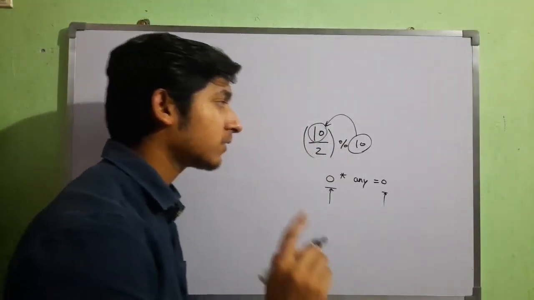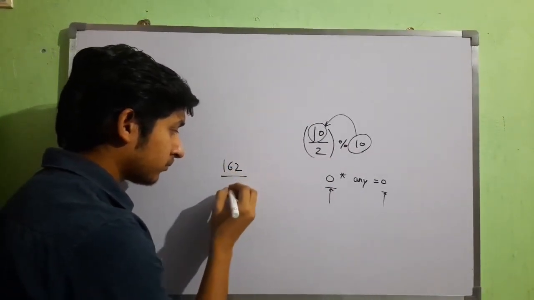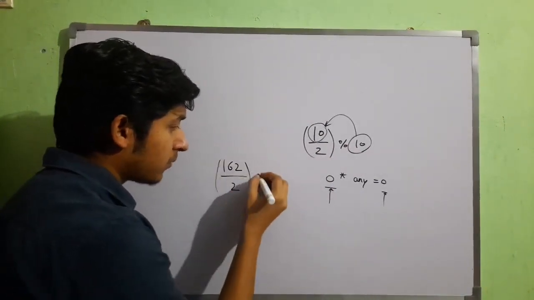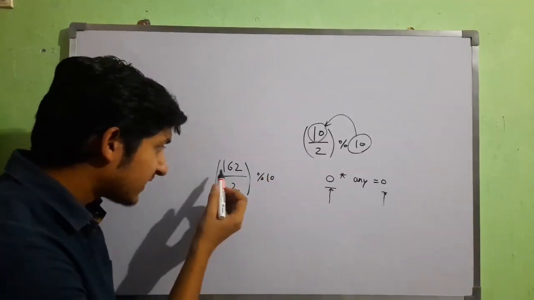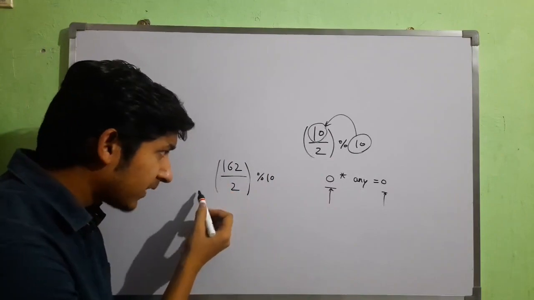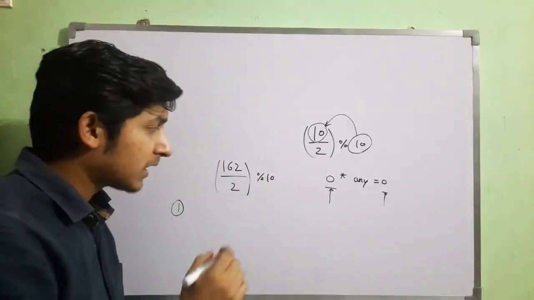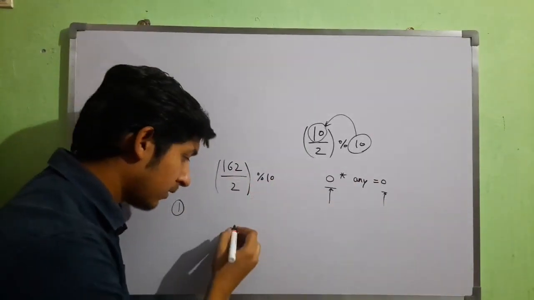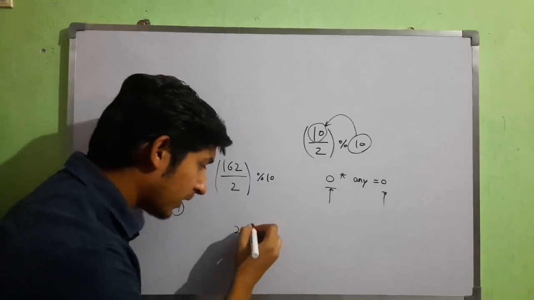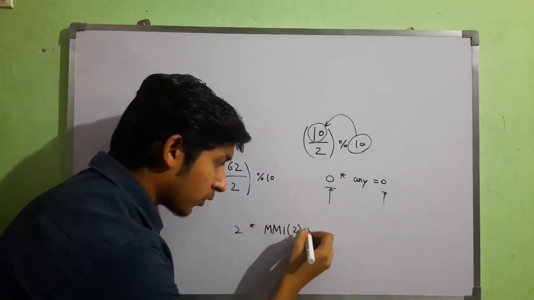Okay, apart from this, there is one more case. Suppose you have a number like this, and this mod 10 you have to calculate. So it's clear that it will ultimately be 81, and 81 mod 10 will be 1. So 1 is the correct answer. But if I do it with the MMI method, 162 mod 10 will give me 2, and 2 multiplied by the MMI of 2 mod 10.